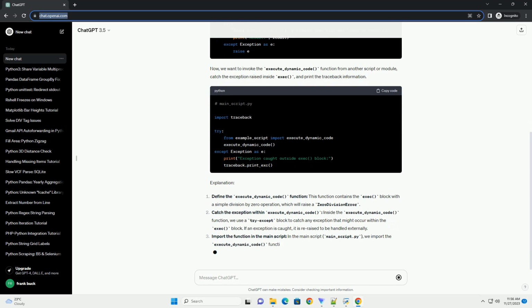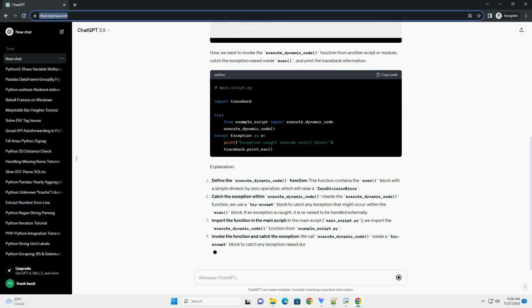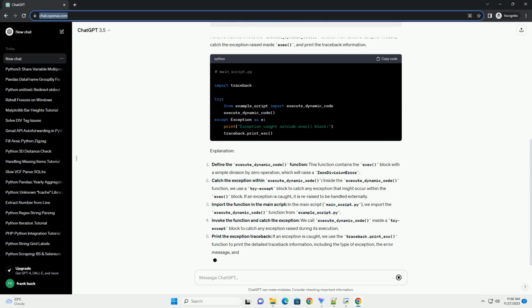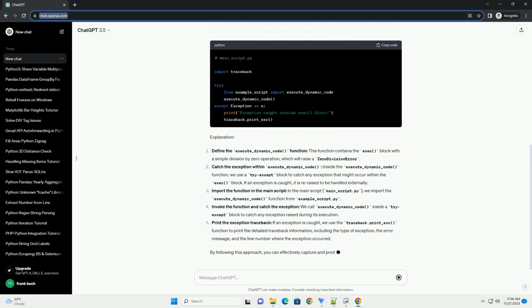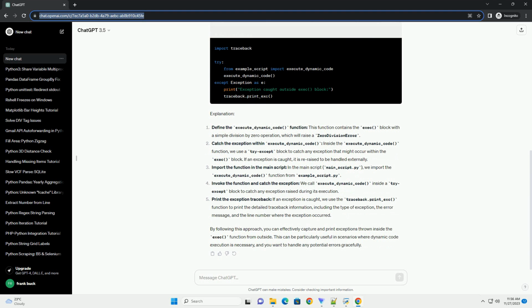Example code. Let's consider a simple example where we have a Python script containing an exec block that may raise an exception. Now, we want to invoke the execute_dynamic_code function from another script or module, catch the exception raised inside exec, and print the traceback information.